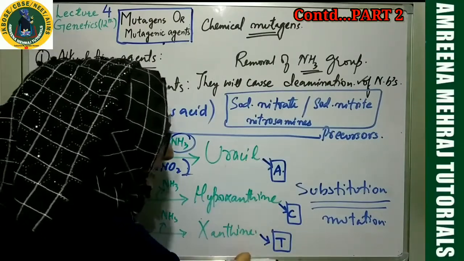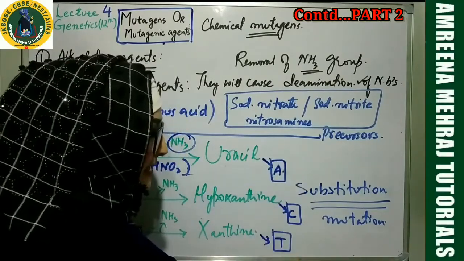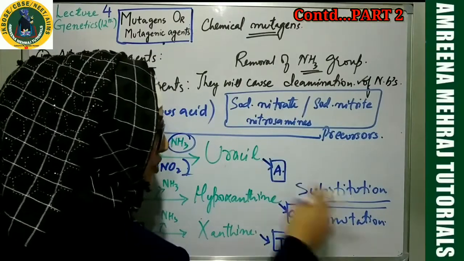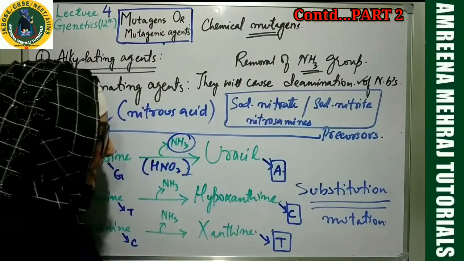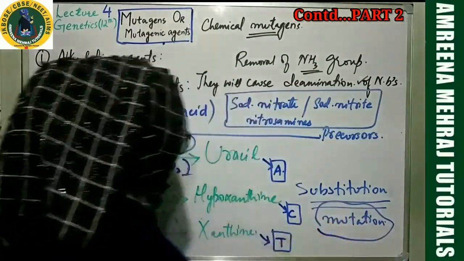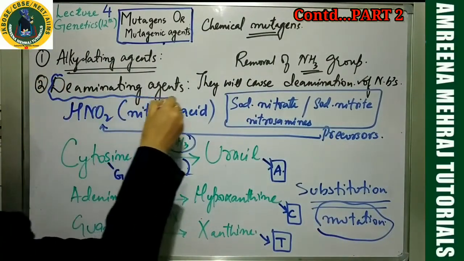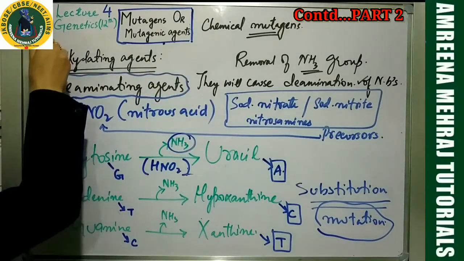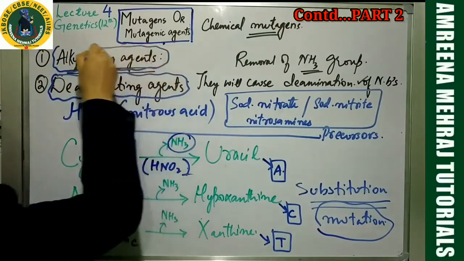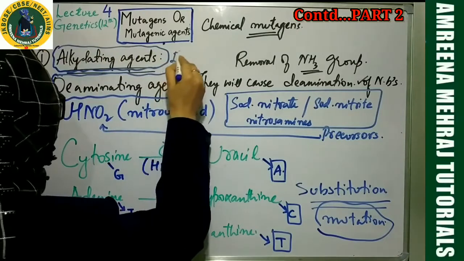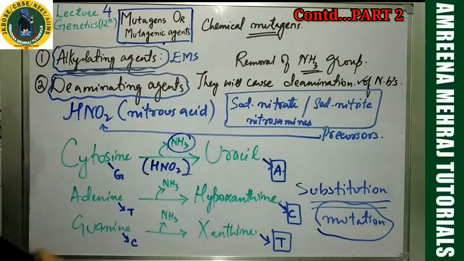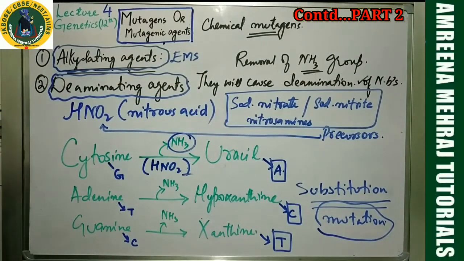Now the template is incorrect, so incorrect bases will be added in the DNA. Substitution of wrong bases will happen. That's why these are causing mutation. But who is the causative agent? The deaminating agent. Earlier the reason was the alkylating agent, earlier the problem was caused by EMS. Now here the problem is caused by nitrous acid. This is how deamination is happening in your cells.